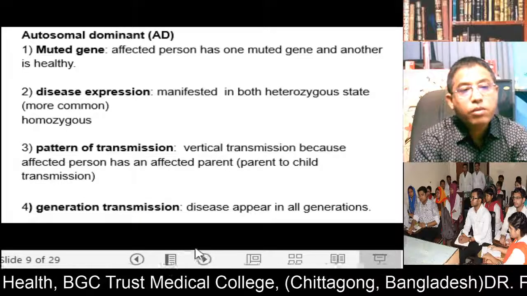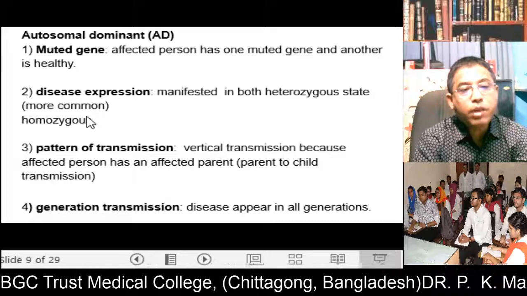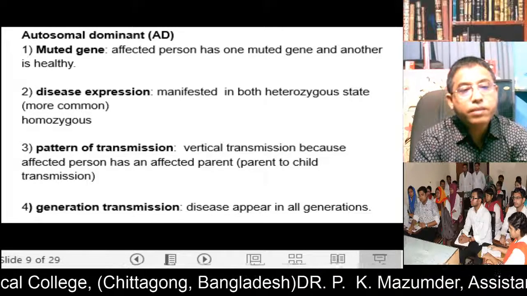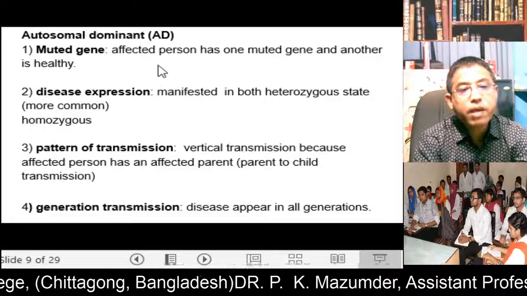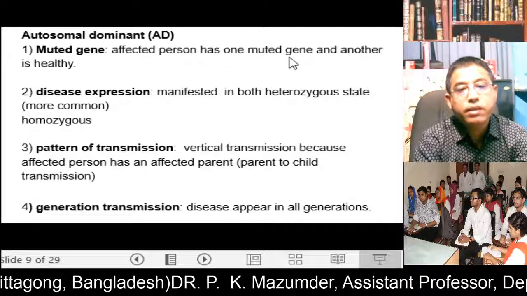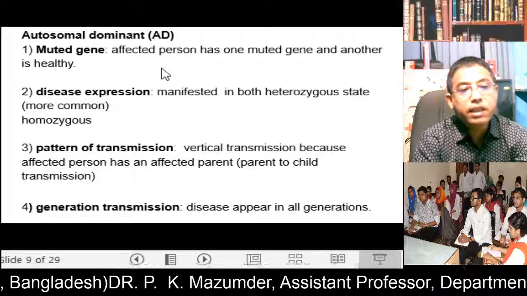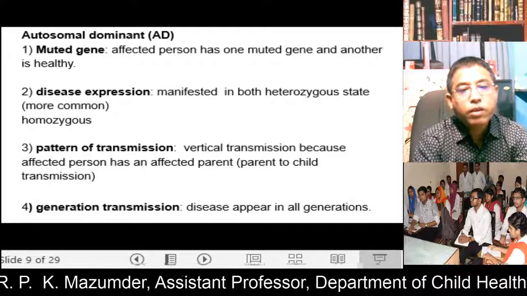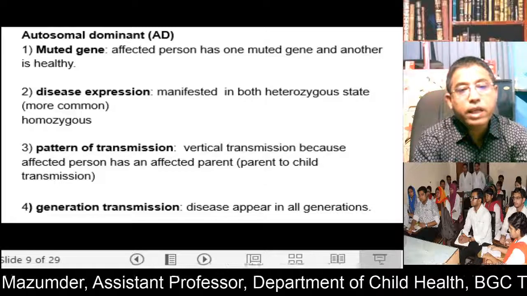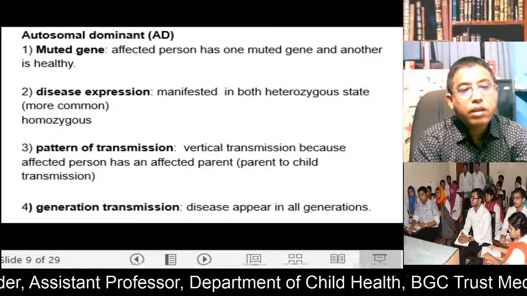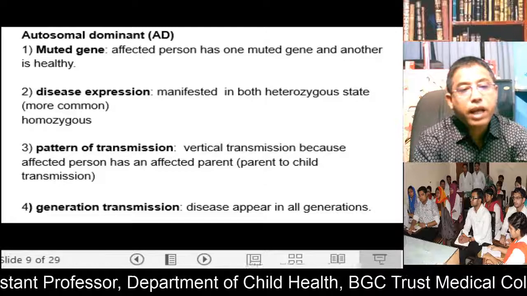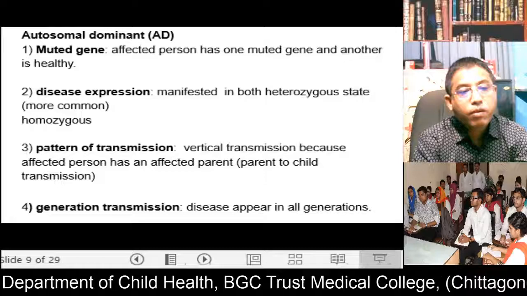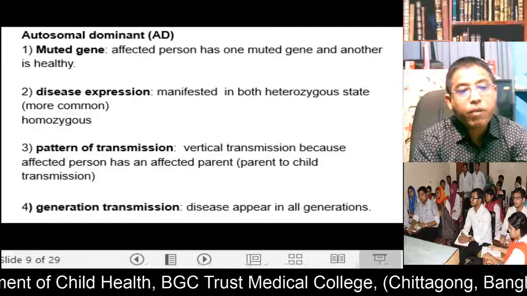Now, there are some characteristics of autosomal dominant. Mutated genes: the affected person has one mutated gene and another gene is healthy. Disease expression manifests in both the heterozygous and homozygous states, but the heterozygous state is more common. And the pattern of transmission: